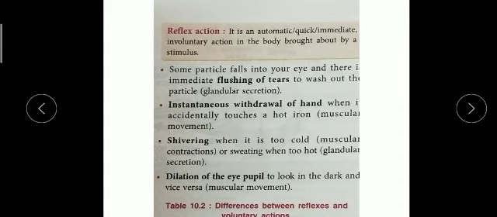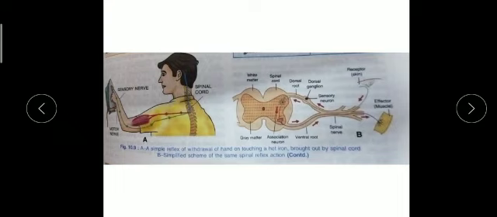In the winter season we shiver, and in the summer season sweat comes out of the sweat glands. When we look in the dark, the pupil of the eye dilates, changing in size. These are all examples controlled by reflex actions, where the messages are given by the spinal cord, not by the brain.